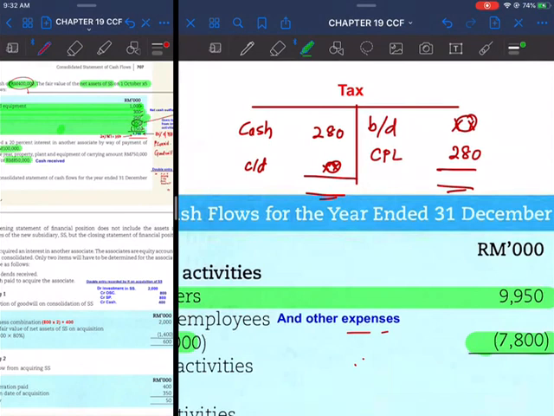Balance brought down in the balance sheet is 0. There is no mention that there is tax brought down or carried down. And the amount charged to CPL is 280. That means the amount of cash is also 280.